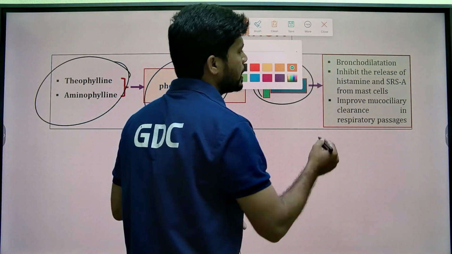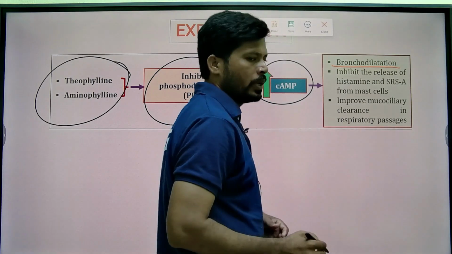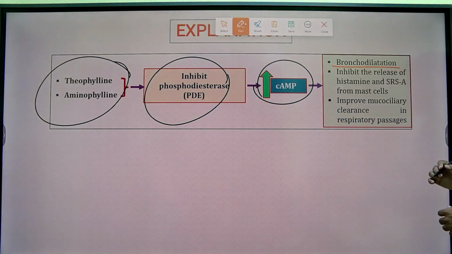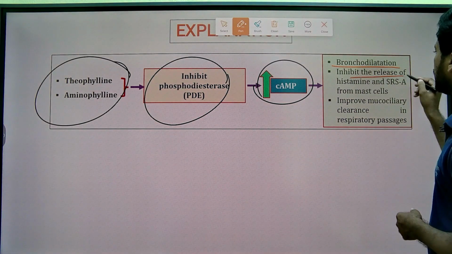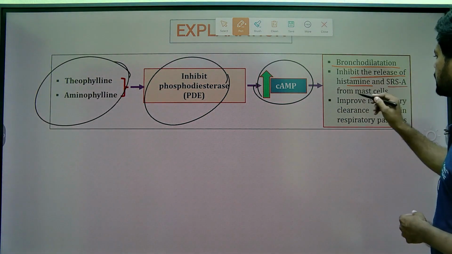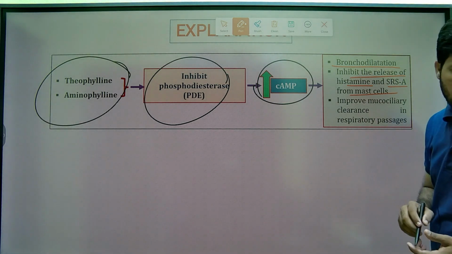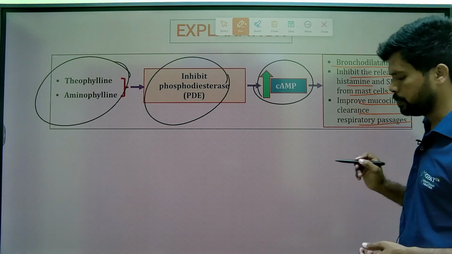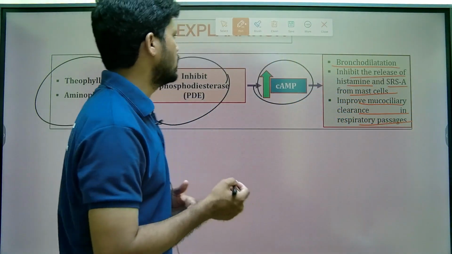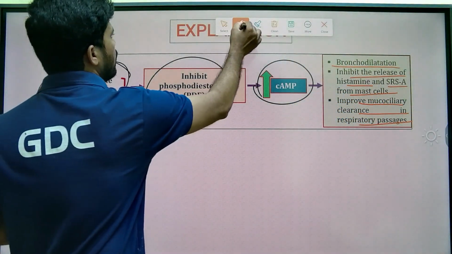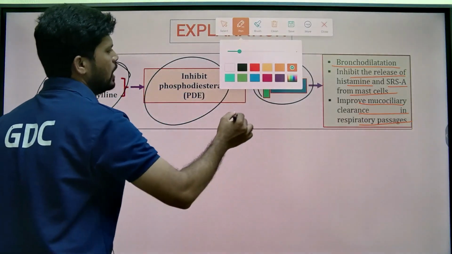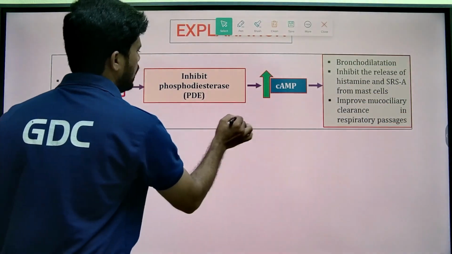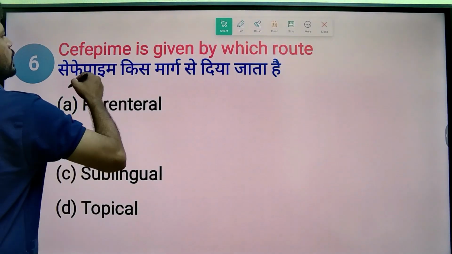So the increased cyclic AMP causes bronchodilation, dilation of the bronchial smooth muscle, and inhibits the release of histamine and SRS-A from the mast cells, and improves the mucociliary clearance in the respiratory passages, increasing the clearance of mucus and freeing the airways so that air circulates freely. Okay, so this is the explanation of the mechanism of action of theophylline.